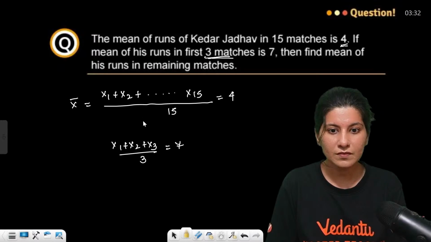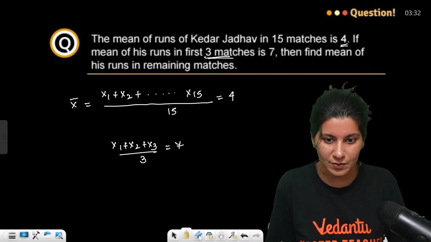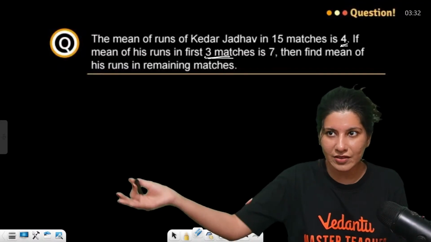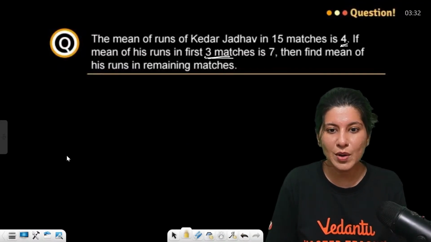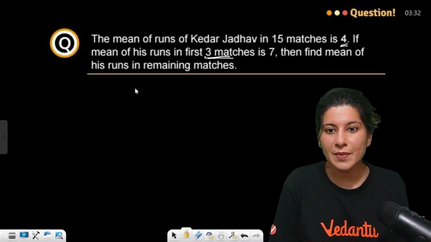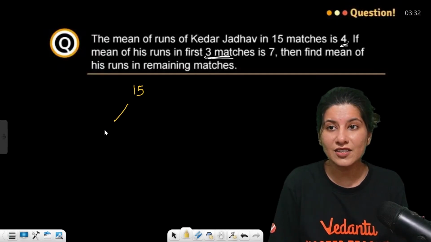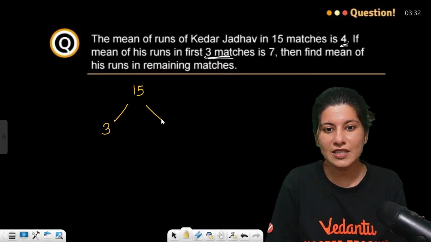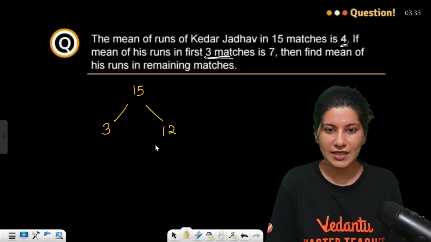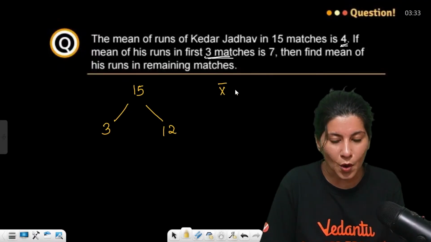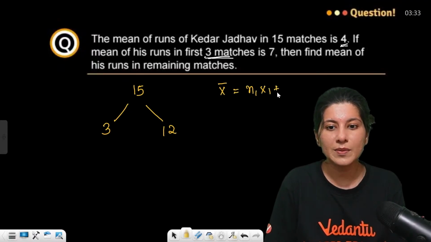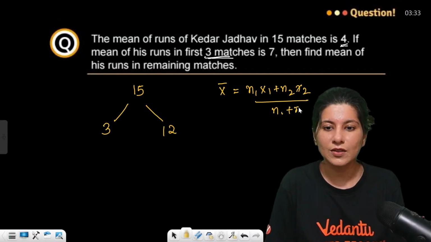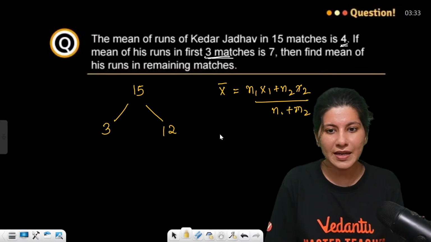Okay, so here we have a proper formula. Although this can be done with the normal method, let me give you the formula. See, the total number is 15 matches, and 15 matches is divided into 2 different sets: first 3 matches and the rest 12 matches, correct? So the formula for the combined mean is (n1 x1 plus n2 x2) upon (n1 plus n2). This is the formula. Okay, let's apply it.